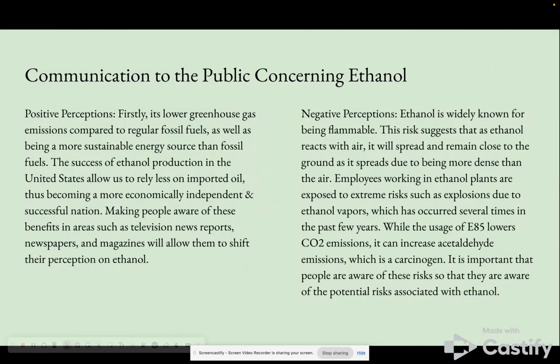Some positive perceptions are that it lowers greenhouse gas emissions compared to regular fossil fuels, and the success of it allows the US to rely less on imported oil from other countries, making us more economically independent and successful, and allowing people to be aware of this through television news reports, newspapers, and magazines might allow them to change their perception. Some negative perceptions are that it is known for being flammable, and employees working in ethanol plants are exposed to extreme risks like explosions that have occurred multiple times.